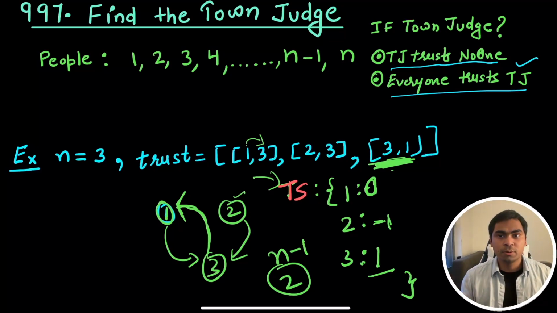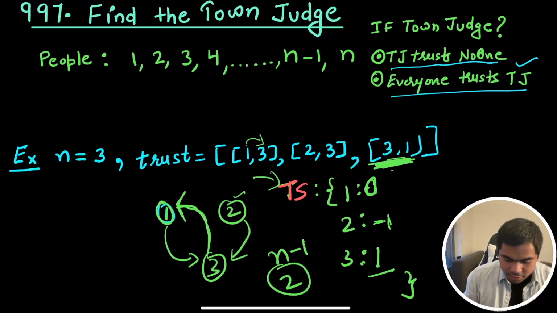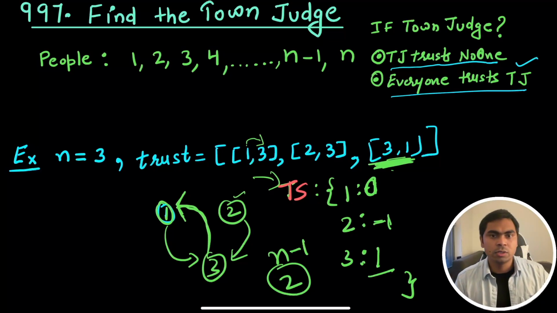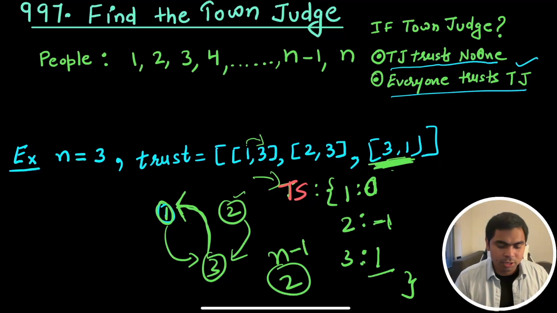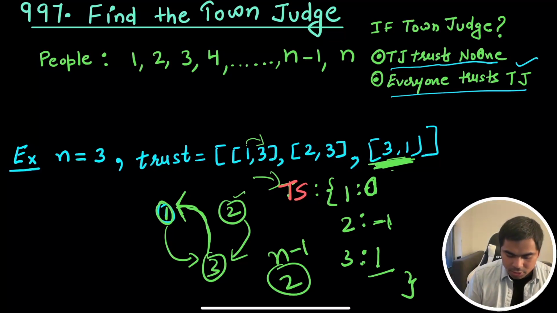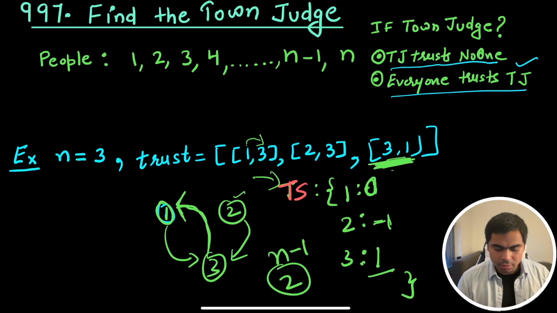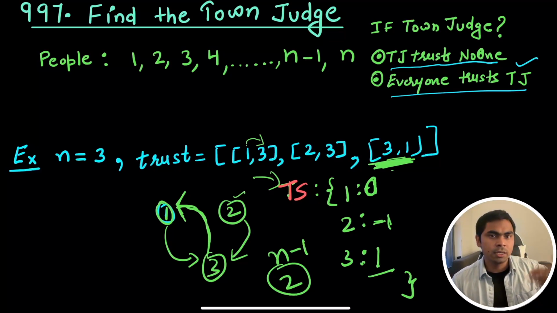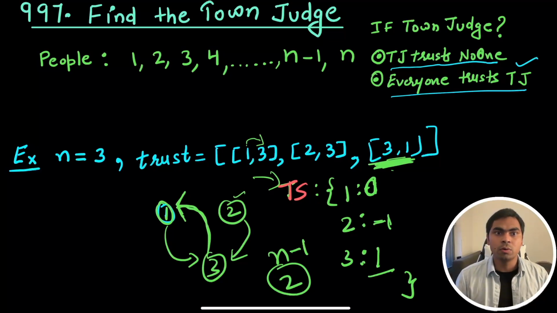I was still brainstorming, and I think now we found a better solution of keeping the trust score rather than having two dictionaries, trusting and trusted by. Now we'll have just the trust score that will maintain the difference. That means if somebody trusts you, you gain trust score, but if you trust somebody, you lose 1 score. And the town judge was not supposed to trust anybody, so it was supposed to have the trust score n-1, because it can't trust itself, but everybody else can trust him, and he should not be trusting anybody else.